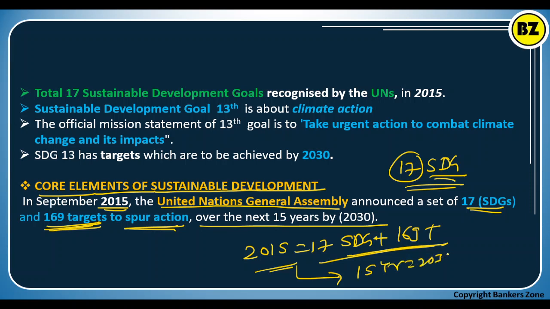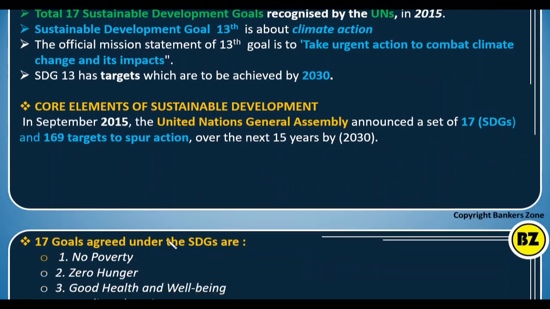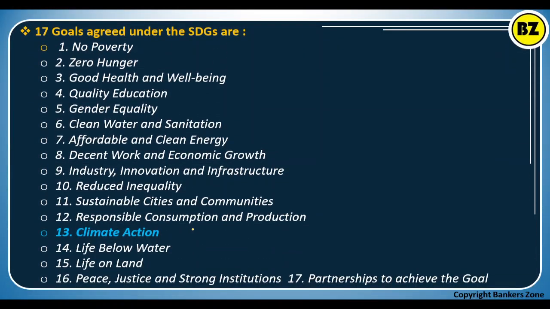That means by 2030 you have to achieve those 17 SDGs. And the most important is the 13th, called climate action: take urgent action to combat climate change and its impact. Okay, that you have to remember. Now see, what are the 17 goals? One by one we will discuss. Okay, 17 goals are there.